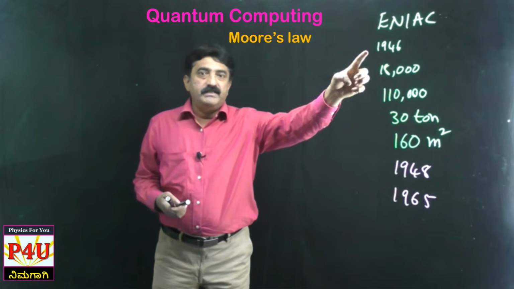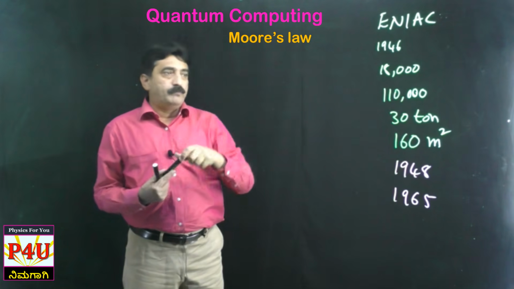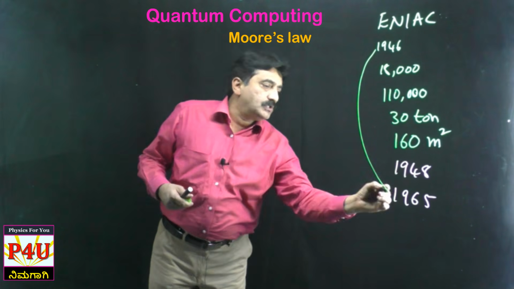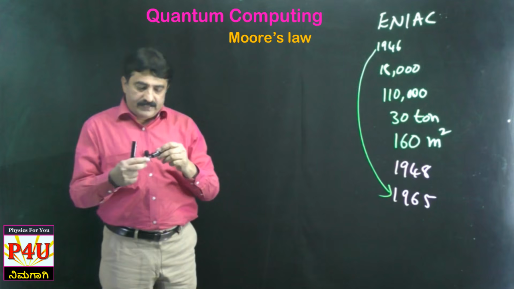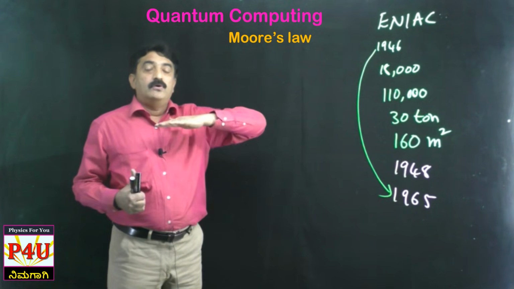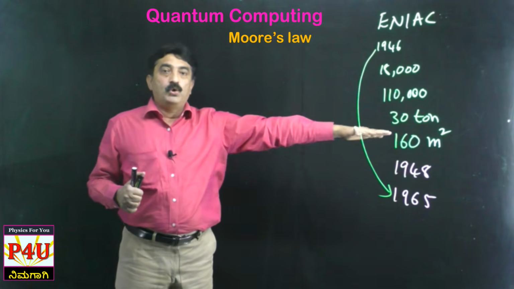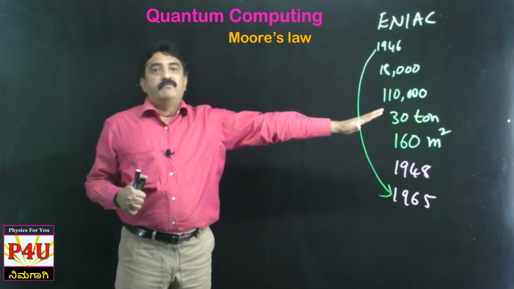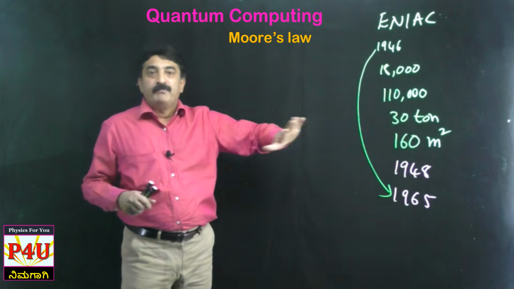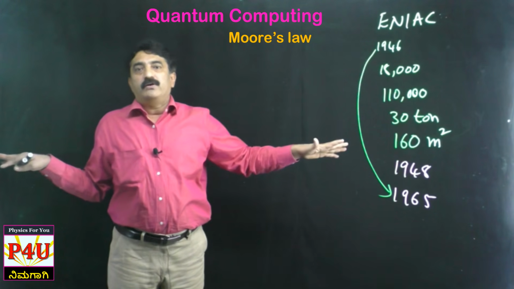See, in 1946 the first computer was made up of vacuum tubes. From 1946 to 1965, almost 20 years, semiconductors removed the vacuum tubes from the scenario. Vacuum tubes were once and for all depleted from the electronic world.